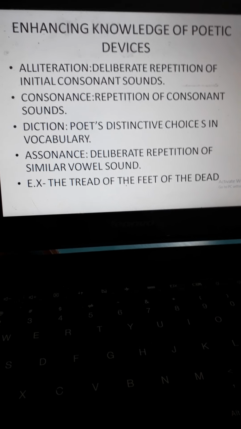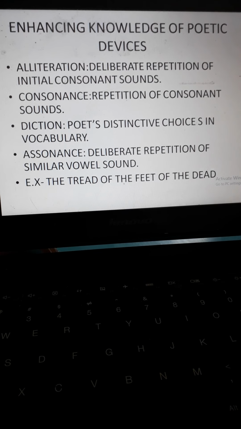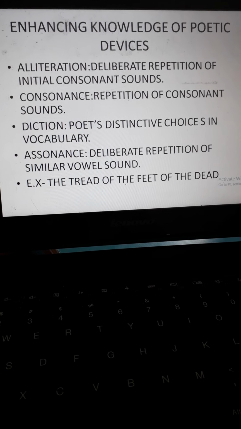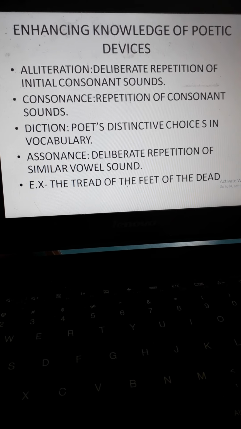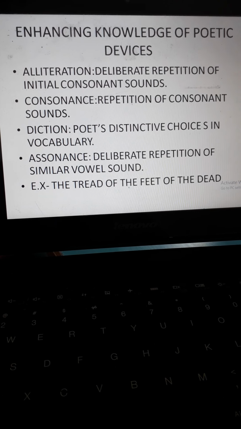Now, how can you learn more about the literary devices? There are many literary devices. I have only mentioned 20 or so, which are there in the syllabus.